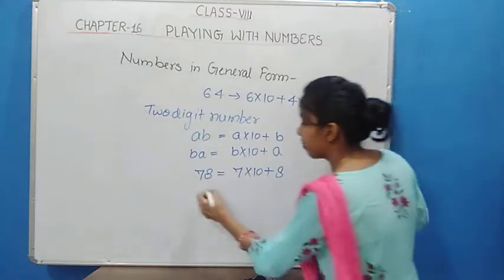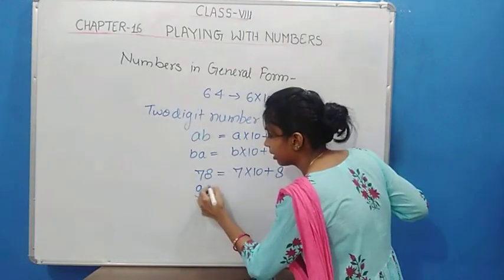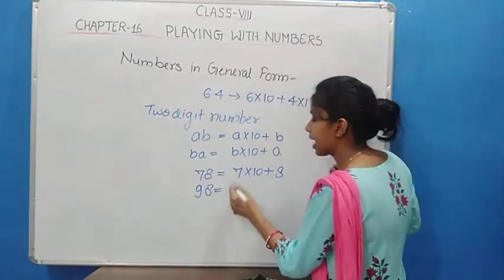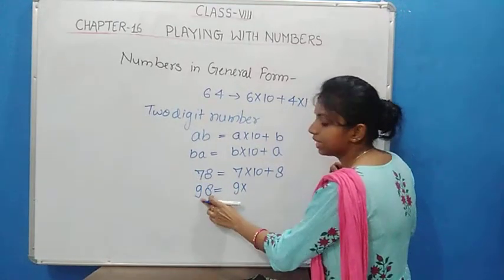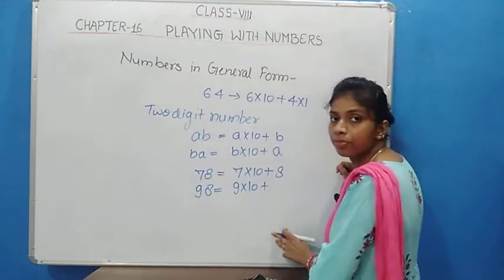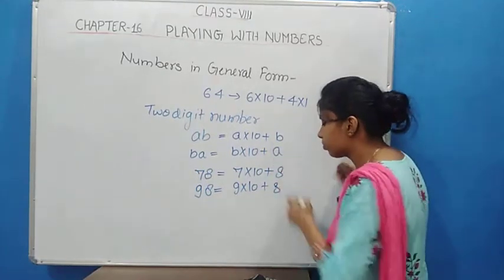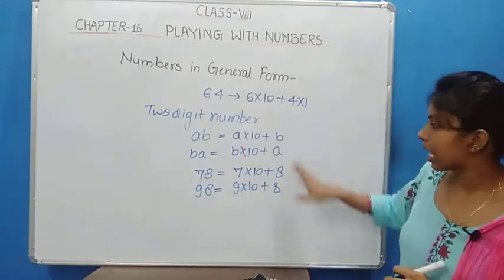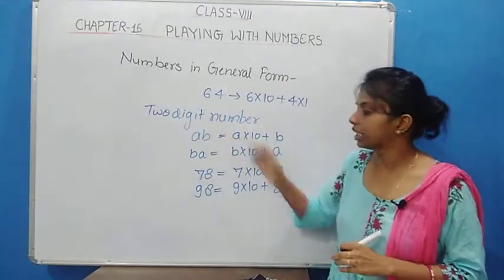Another example, suppose it is 98. So we can write 98 as 9 into 10, because 9 is the 10th place, plus 8, which is the unit place. So this is the general form for a 2-digit number.